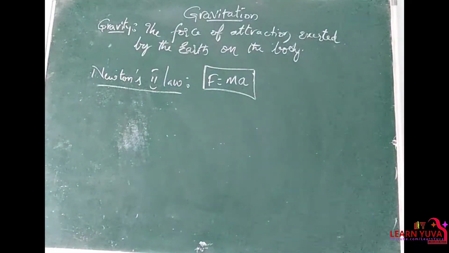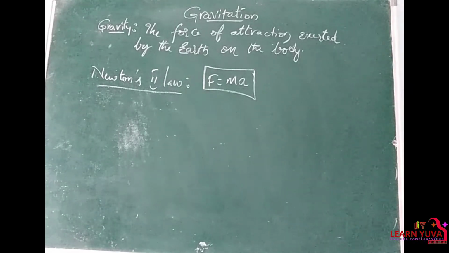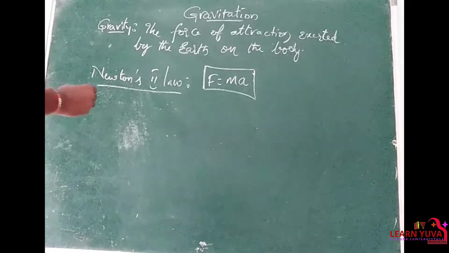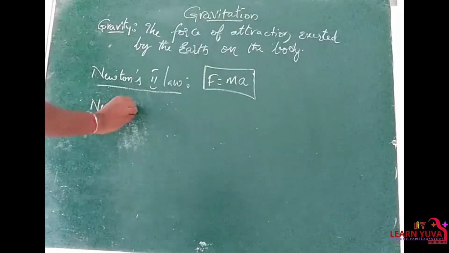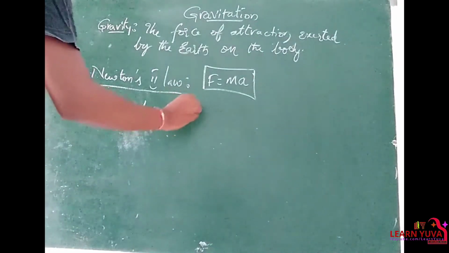Based upon this, in the universe, each and every body exerts some amount of force on each and every body. So that means Newton's law of gravitation states that